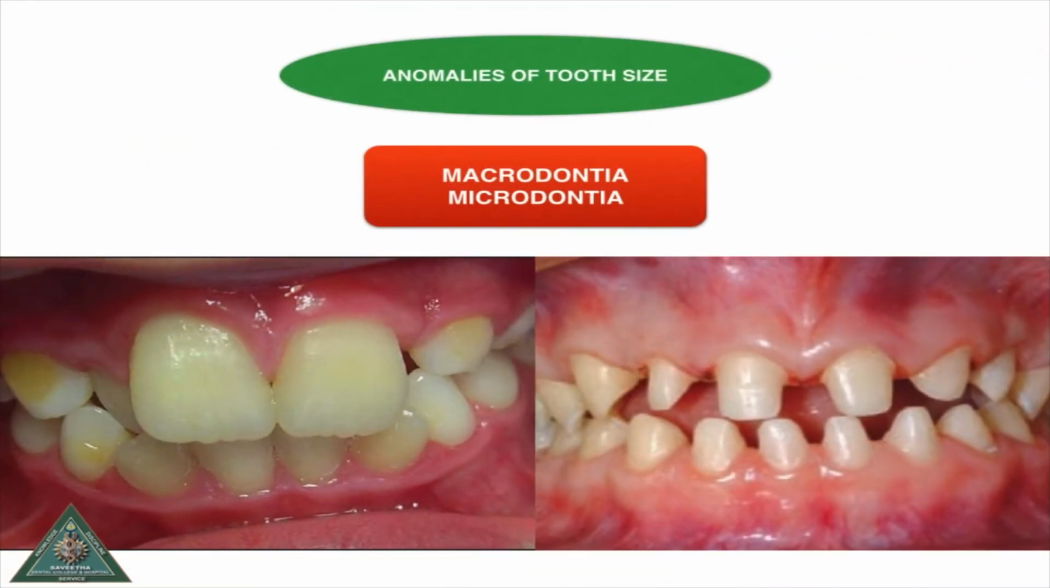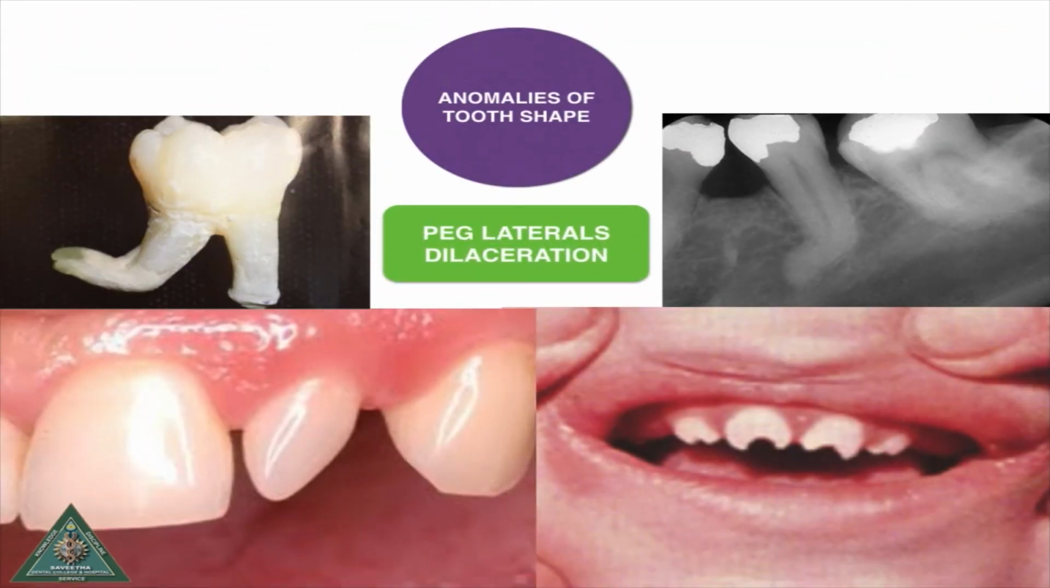Now anomalies of tooth size. Presence of large or small size teeth is one of the major etiologies of malocclusion. For example, macrodontia causes crowding, microdontia causes spacing. Anomalies of tooth shape. Abnormally shaped tooth also predisposes to malocclusion, for example, peg laterals, dilaceration, large cingulum on the maxillary incisor, etc.